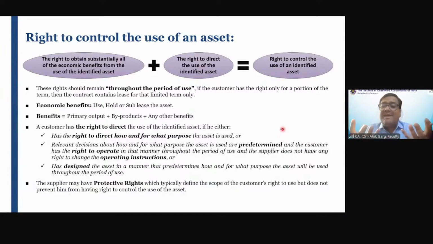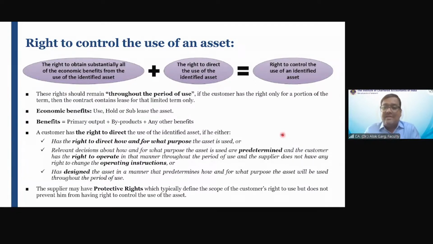The benefit that comes largely from using that identified asset, who should get that benefit? The lessee should get it. Number two, the right to direct the use of the identified asset should lie with the lessee. Right to direct the use of the identified asset: how the asset has to be used, for what purpose. So what and how, right? It should lie with the lessee.